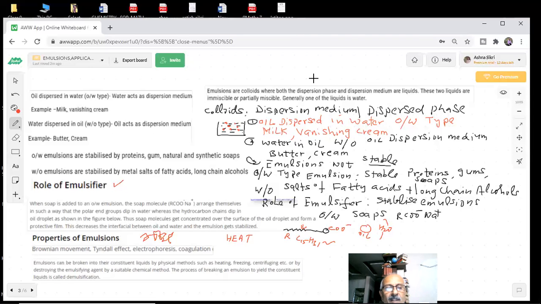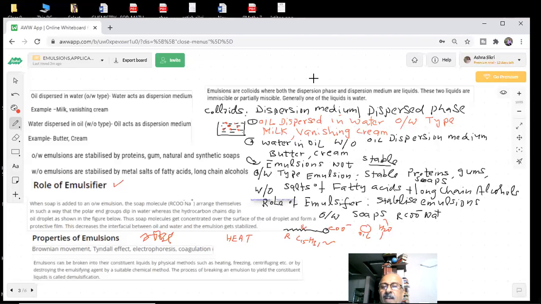Or you can destroy the emulsifying agent by a suitable chemical method. Very interesting. We told you for every stabilization of the emulsion, you are adding emulsifying agents. Which emulsifying agent? The names we have given. Water in oil: fatty acids, long chain alcohols. Oil in water type: you are adding soaps, detergents, etc. Proteins, gum, synthetic soaps. So you are adding that. If you destroy those emulsifying agents, what will happen? Then demulsification will take place.